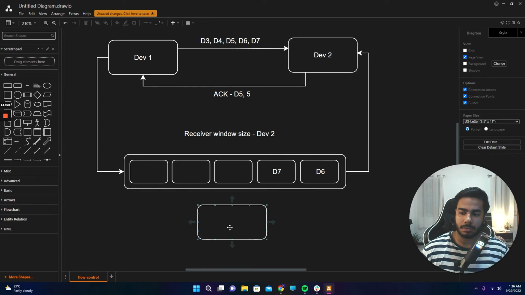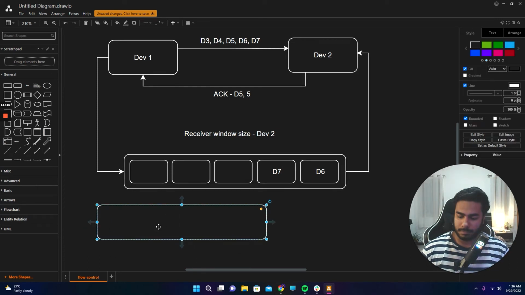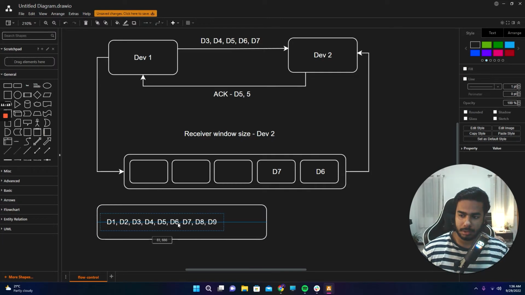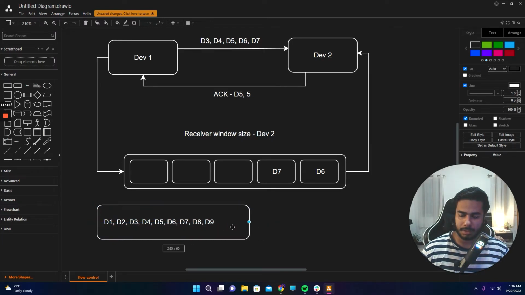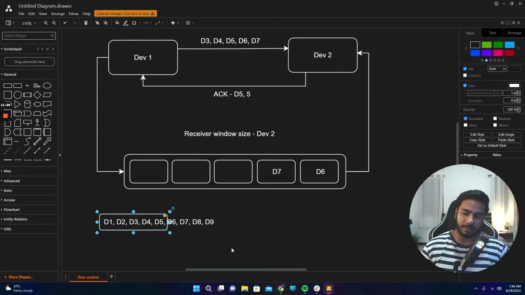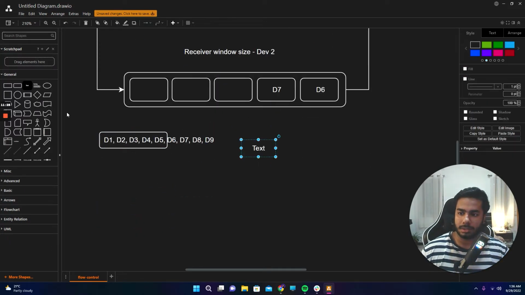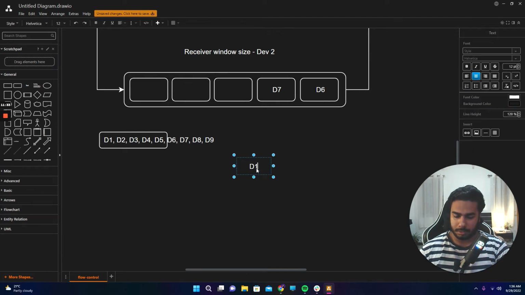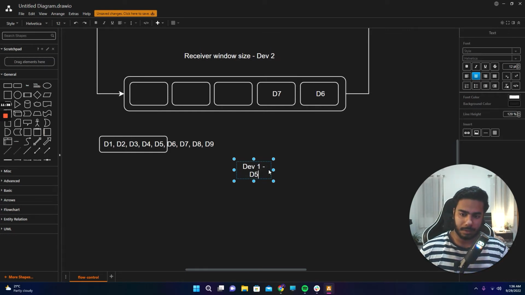I'll just try to put it in a diagram for easier understanding. Okay, I think this should do it. Let's say data is D1 till D5. Let's draw this down. So let's draw the whole sequence down. Device 1 sends till D5, as in D1, D2, D3, D4, D5, everything.